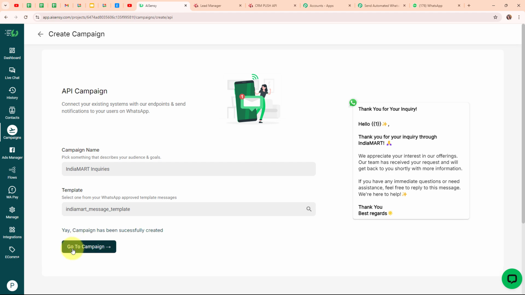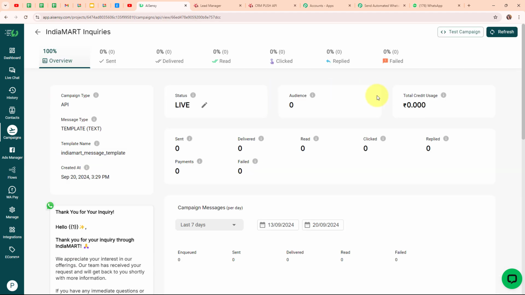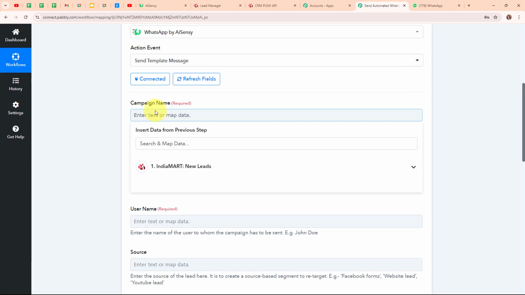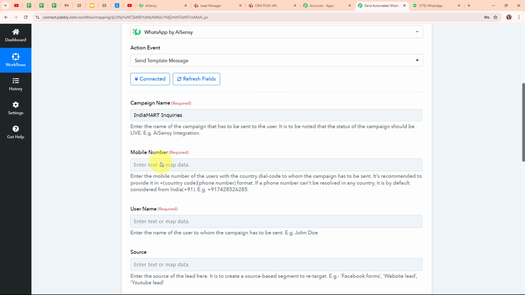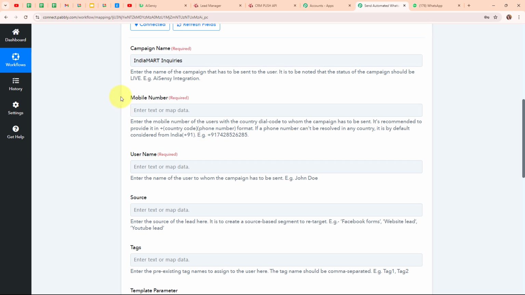So I'm going to go to campaign, and here you can see the campaign that I have successfully launched, and here you can see the status as live. So now I'm going to copy this campaign name given over here, moving back to my Pabbly's workflow, and here I'm going to enter the campaign name. And now after entering this campaign name, moving forward, and then here it is asking me for a phone number.